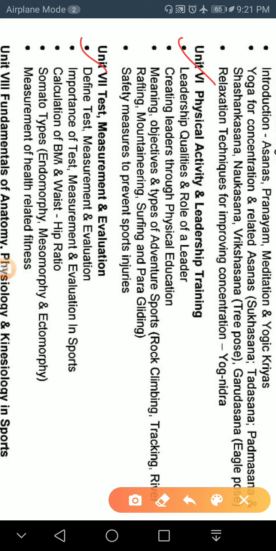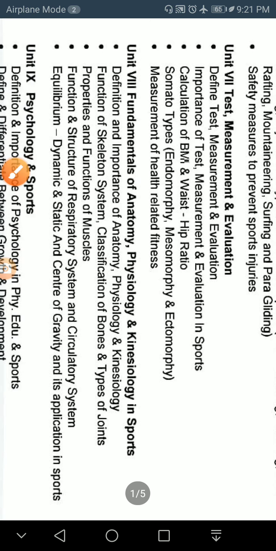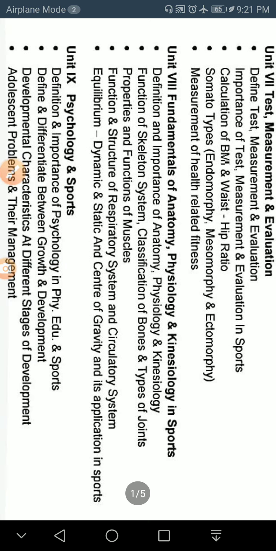In this chapter you will learn about test, measurement and evaluation in physical education. Through this, you can check the physical efficiency of a particular person or player. Next, chapter number 8 is fundamentals of anatomy, physiology and kinesiology in sports. In this chapter you will learn about human anatomy, physiology and kinesiology.